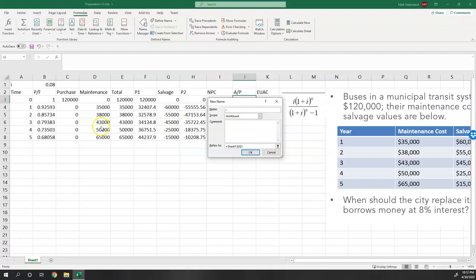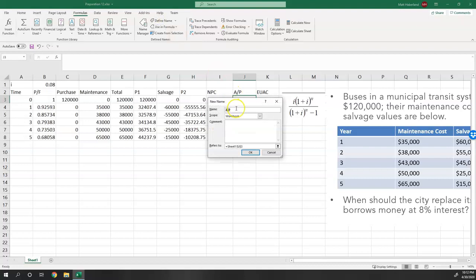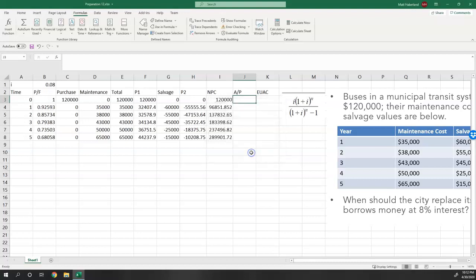I'll define the name I to mean this cell, and I want to also define the name N, and it's going to refer to this cell, but I want to lock maybe the column, so A, but I don't want to lock the row, because as I drag the formula down I want it to follow me. So I'll say okay.